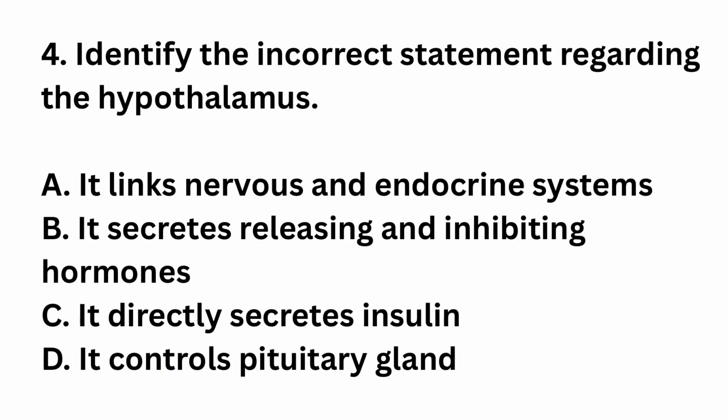Question number 4. Identify the incorrect statement regarding the hypothalamus. It links nervous and endocrine systems. It secretes releasing and inhibiting hormones. It directly secretes insulin. It controls pituitary gland. The right answer is option C. It directly secretes insulin. Insulin is secreted by beta cells of pancreas, not hypothalamus. Hypothalamus controls pituitary via releasing hormones.